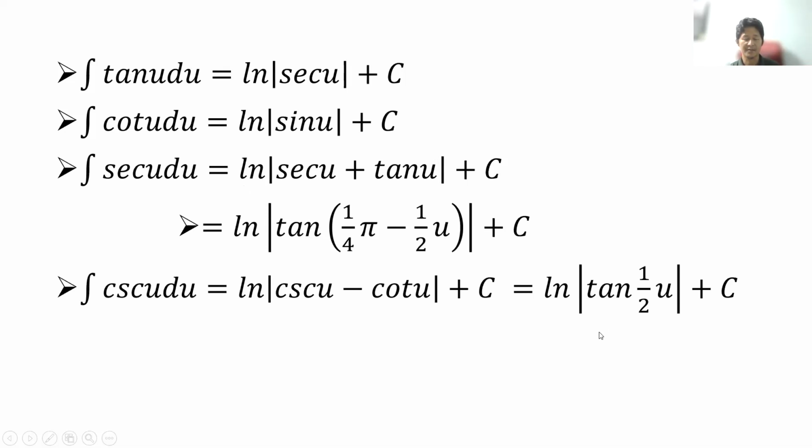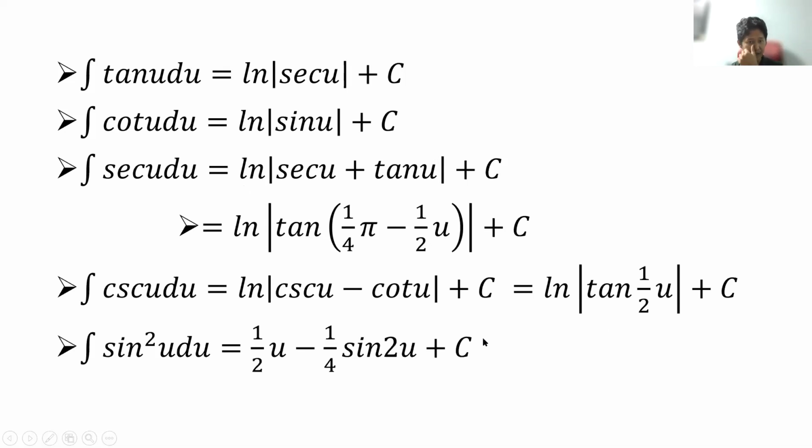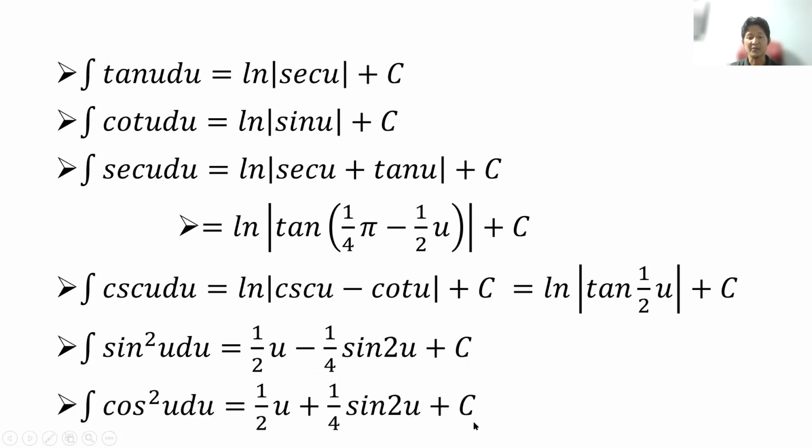Okay, so you have to remember these theorems. For sine squared naman, we have this. So the integral of sine squared u, we have u over 2 minus sine 2u over 4 plus c, and then cosine squared, we also have this. Halos magkamukha lang. Instead of a minus, this becomes a plus. Okay, so ito yung mga useful integration formulas that involve a trigonometric function that you can actually use.